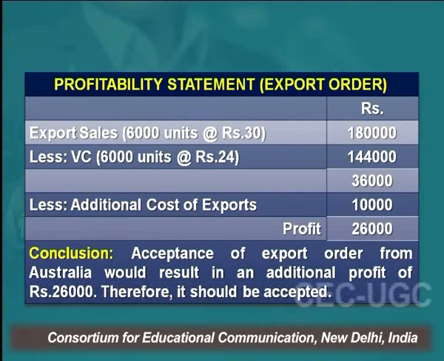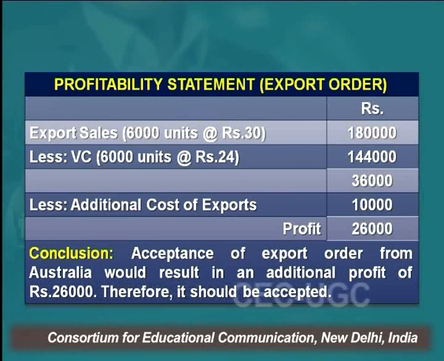Less variable cost of 24 rupees: 6,000 multiplied by 24, and that gives you a contribution of 36,000 rupees. From the contribution, you deduct the additional fixed cost, because if we accept this order, it will increase the fixed cost by 10,000, right?